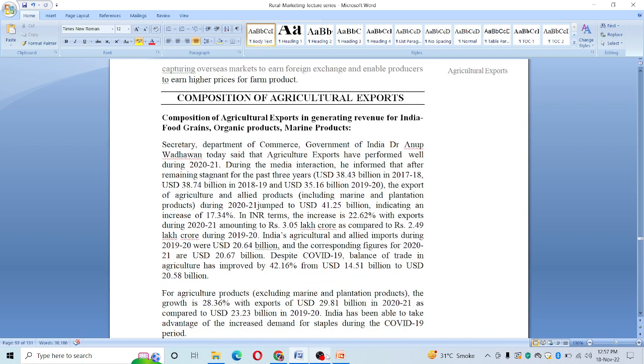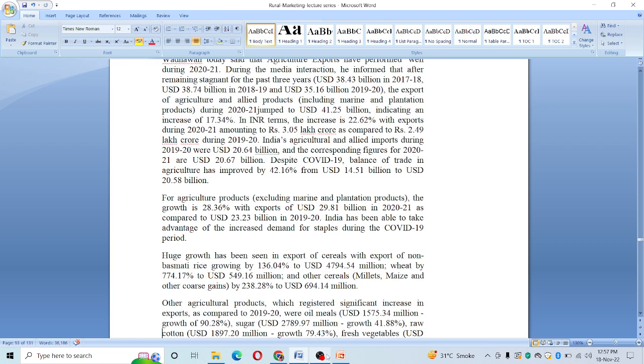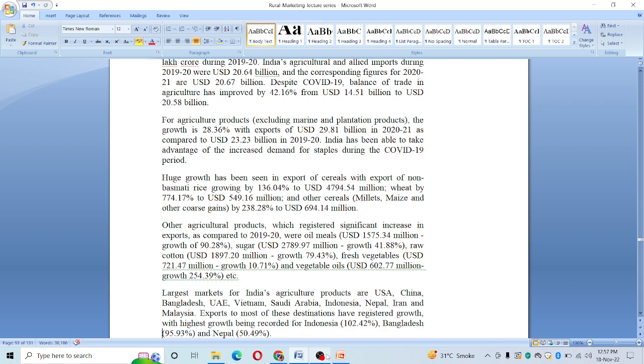In composition, we have learned and discussed the categories or the milestones achieved in terms of export growth of cereals, export growth of rice, vegetable oils.